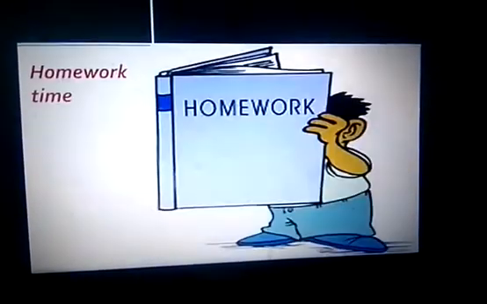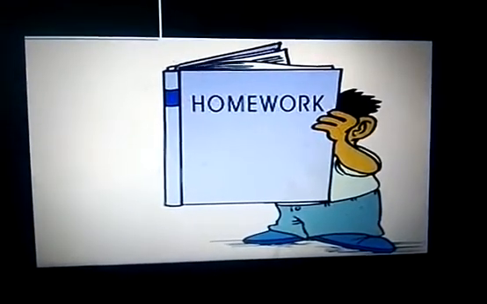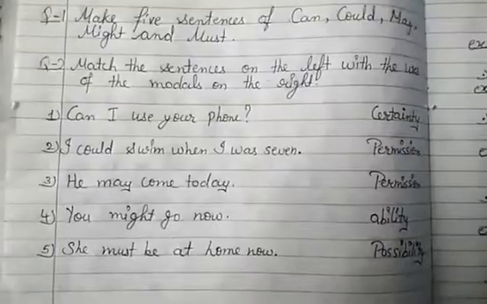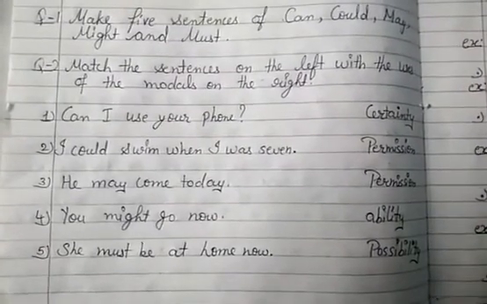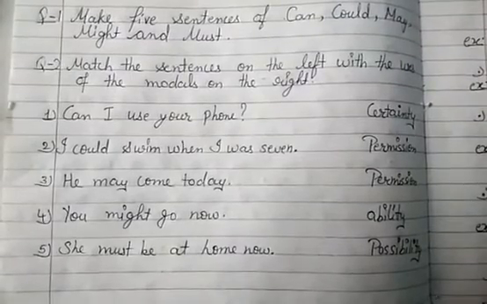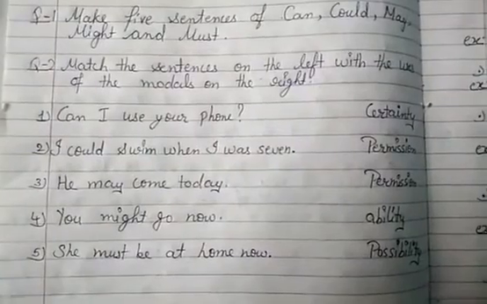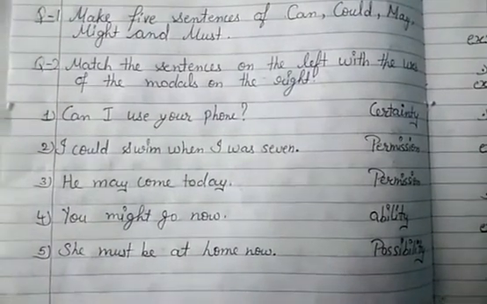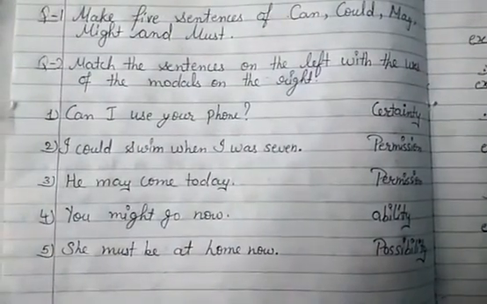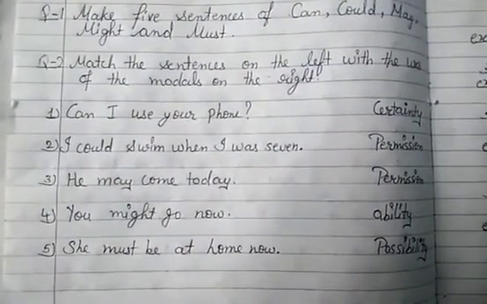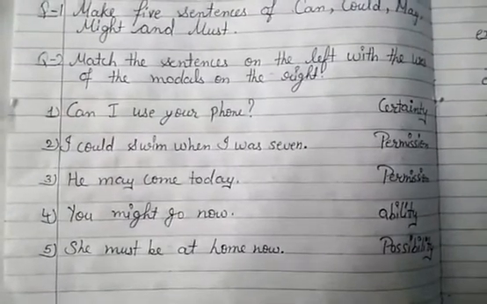So now it's homework time to check our knowledge. The first question is make 5 sentences with can, could, may, might and must. And the second question is match the sentences on the left with the uses of the modals on the right. You have to match the sentences with the uses of modals.